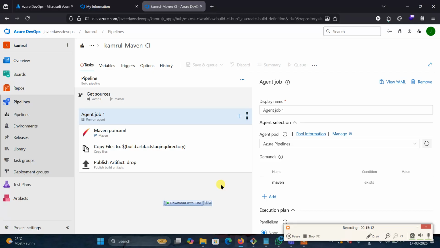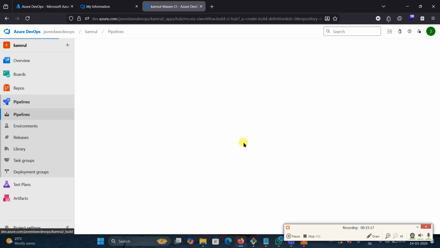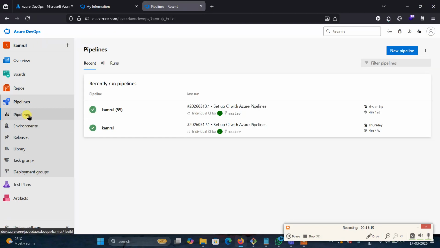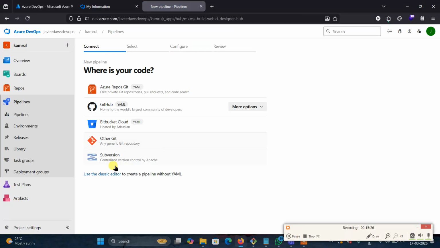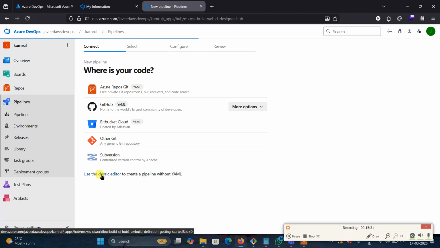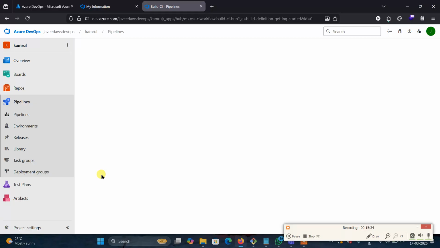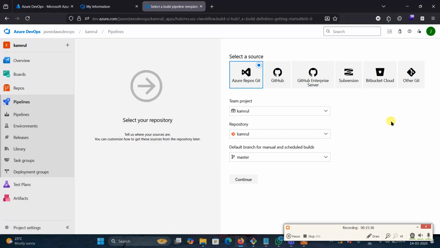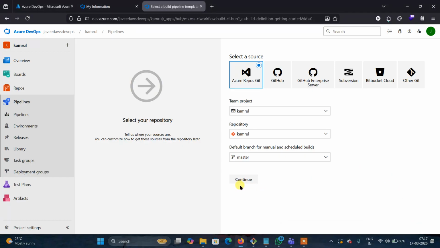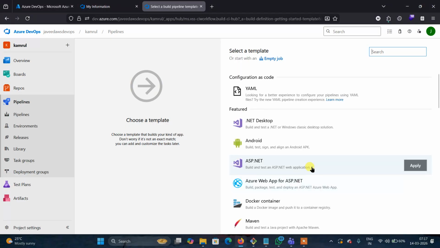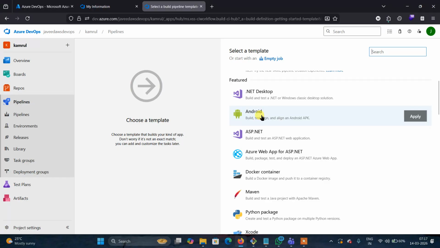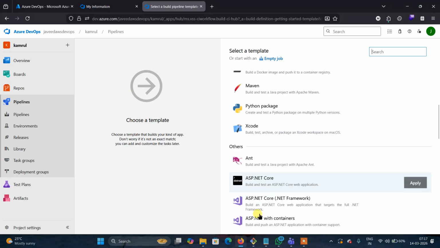Understand? Here you don't need to do anything. Just select the pipeline itself. Everything in the template will be generated. Again, go to new pipeline and select here. It will automatically select the template, and the template will select all the options. Suppose you are developing a .NET project, then we need to select .NET, or if we are developing a Maven project, we need to select Java with Maven. Suppose you are developing an Android project, the template will be generated automatically.